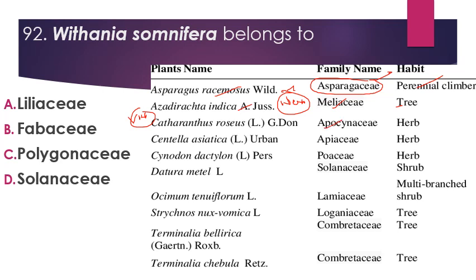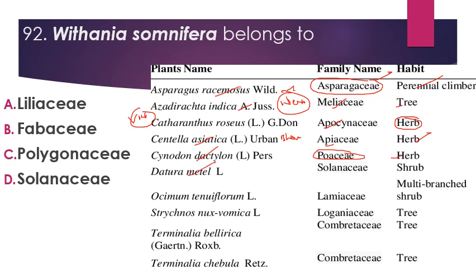Then we have Catharanthus roseus, which is also called Vinca rosea, or periwinkle. So it belongs to family Apocynaceae, and this plant has anti-cancerous properties, and plant habit is herbaceous. Then we have Centella asiatica, which we call Brahmi. That is again a brain tonic. It is also a very important medicinal plant. It is also called Bacopa monnieri, and it belongs to family Apiaceae, and habit is herbaceous.